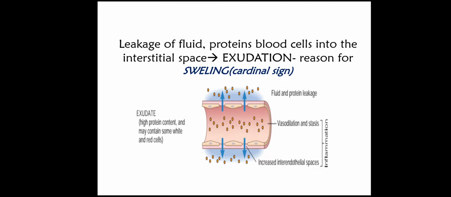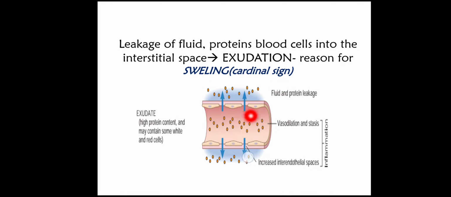So there are certain implications of that vascular leakage which I shall be discussing. When the blood vessels become more permeable and more leaky, there is leakage of fluid, plasma proteins and blood cells into the extravascular space, also called the interstitial space. And when there is this leakage, it is known as exudation. This is important, exudation. So exudation is responsible for the cardinal sign of swelling or tumor in case of inflammation.